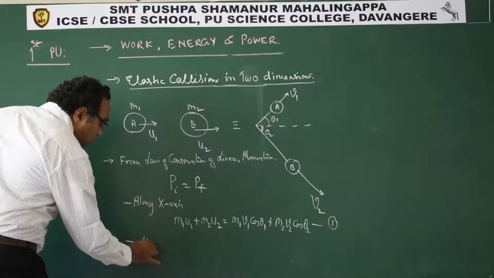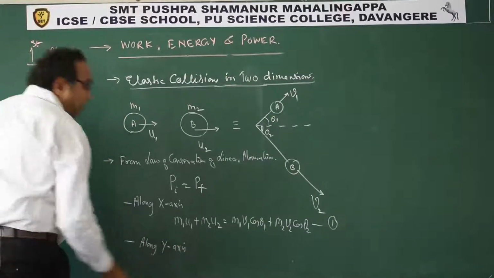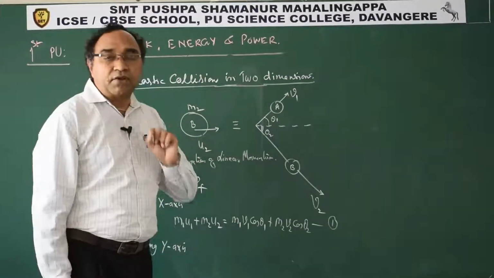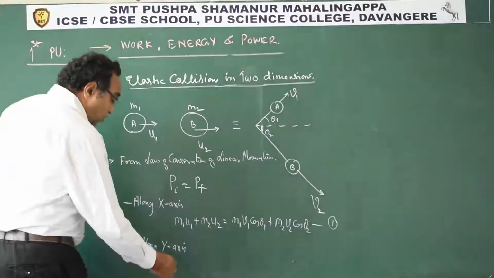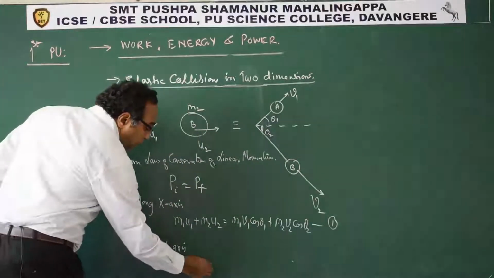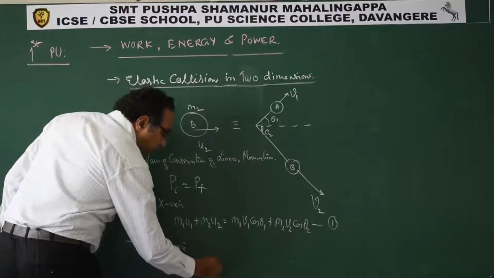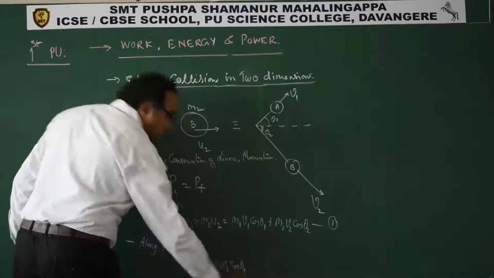Similarly, if I take along the y-axis, is there any motion of the body? Is there any velocity along the y direction? Initially, no. So we say initial momentum is 0. This is equal to, please pay attention here, m1 v1 sin theta 1.